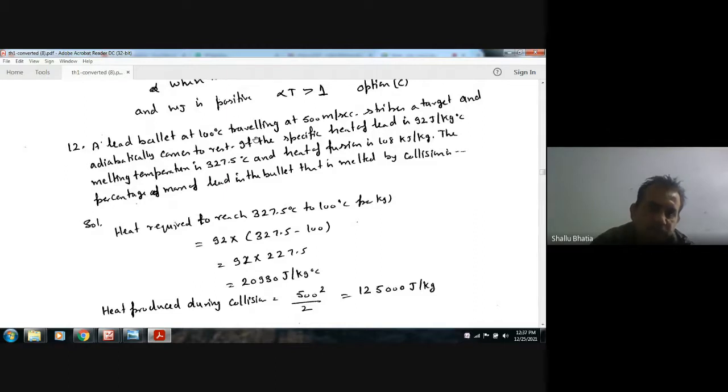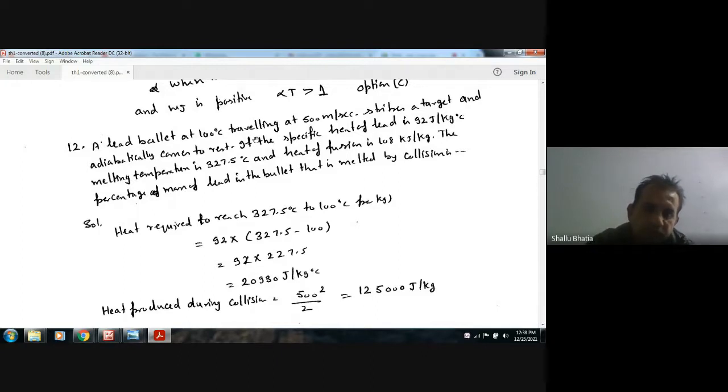comes to rest. If the specific heat of lead is 92 joule per kilogram per degree Celsius, the melting temperature is 327.5 degrees Celsius, and the heat of fusion is 108 kilojoule per kilogram, the percentage mass of lead in the bullet that is melted by collision is?